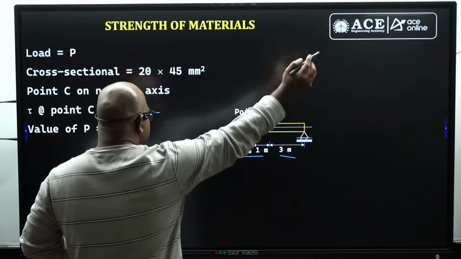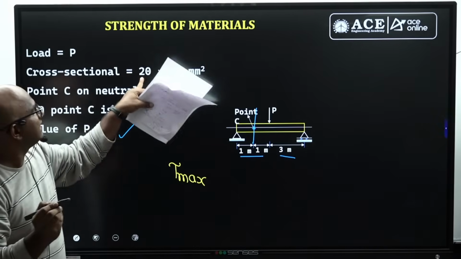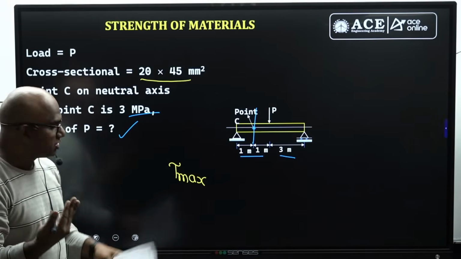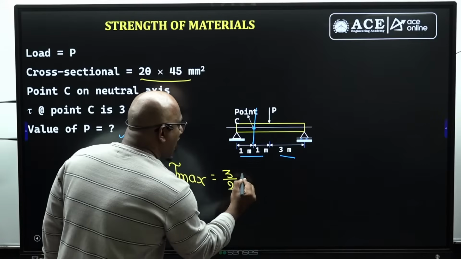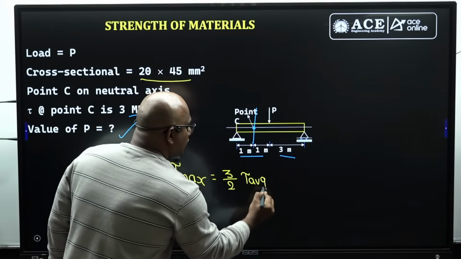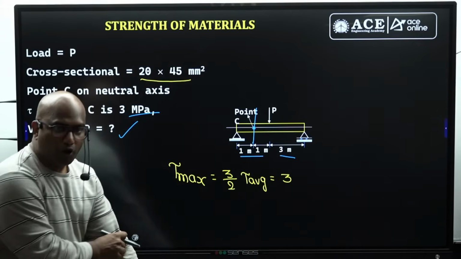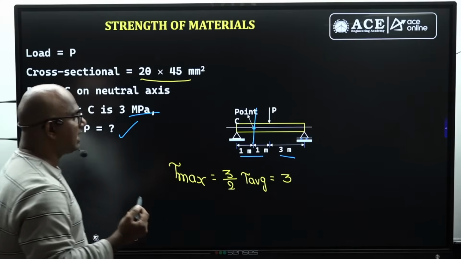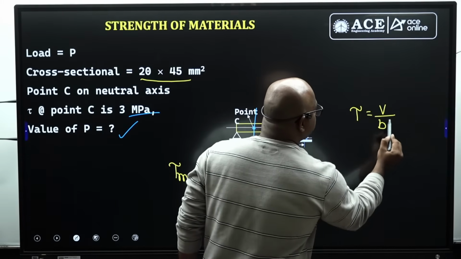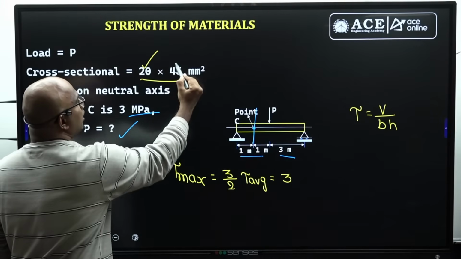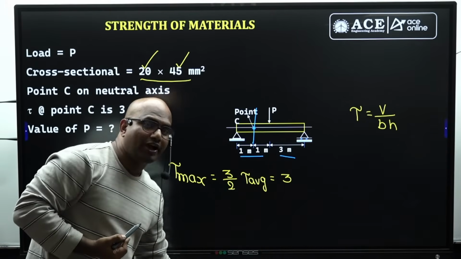So what is the shear stress formula, sir? Anyone remember? It is a rectangular cross section, guys, because if you see the dimensions it is visible for you. For the rectangular cross section, tau max equal to how much? 3 by 2 times tau average. This value is given as 3, that's it. Now the problem here is, tau average equal to how much, guys? Tau average means V by BH. I know the B value, I know the H value, and the unknown is V. How can you find out the V?